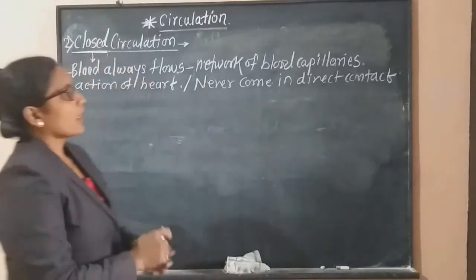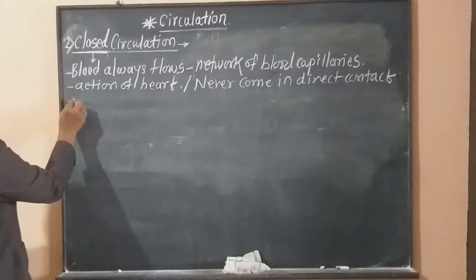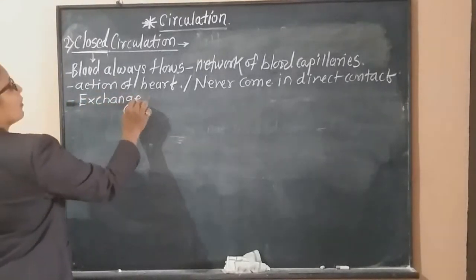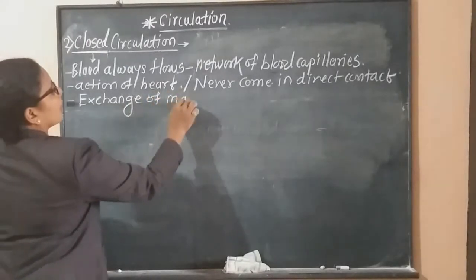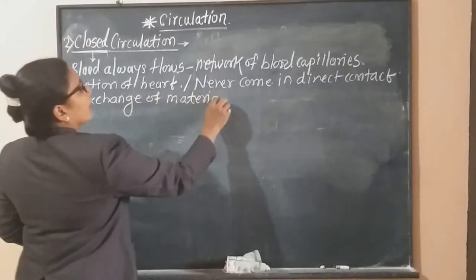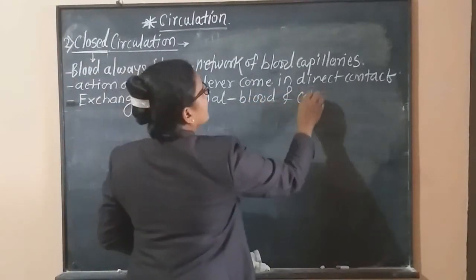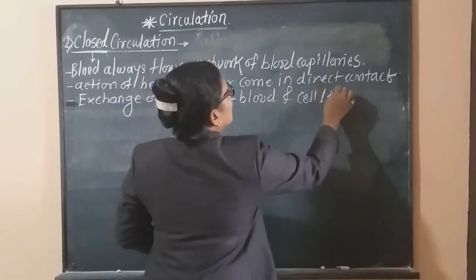Now, in this type of circulation, the exchange of material takes place between blood and cells or tissues.